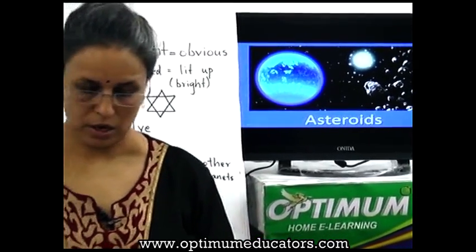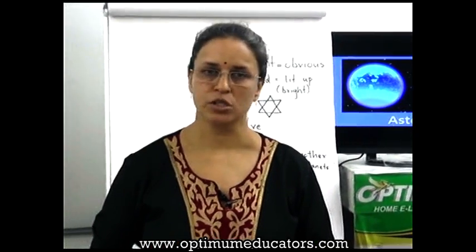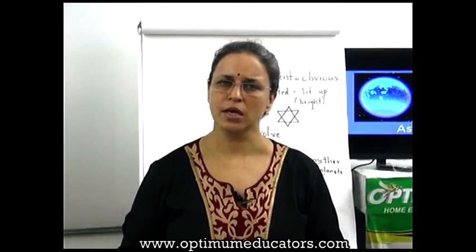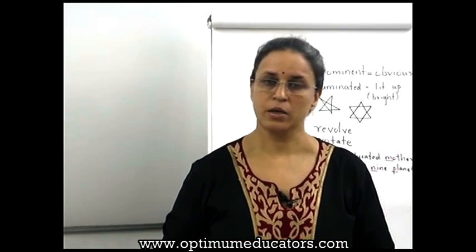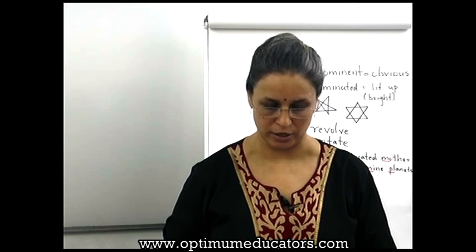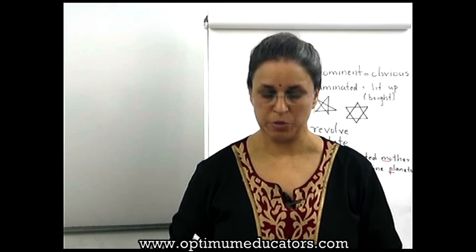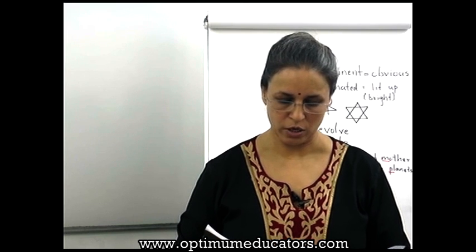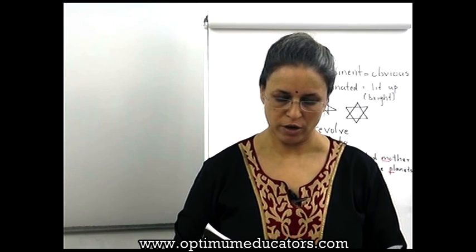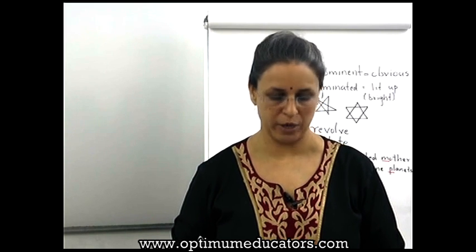Compared to the Sun, other heavenly bodies in the solar system are much smaller. That means the Sun is very, very big, huge, large, and compared to that, all the planets, all the other things look very, very tiny. The Moon is closest to the Earth. That means it's very near. That is why it appears to be so big, although it is actually very much smaller than the Sun. But because it is near, it looks big.